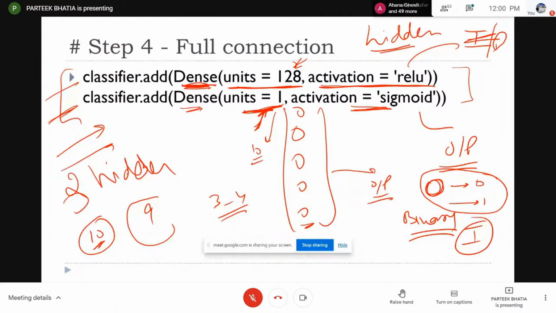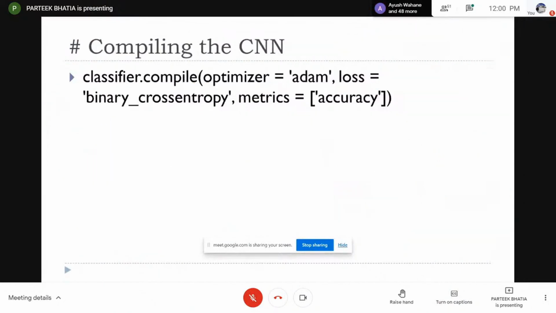So here I am adding 1 hidden layer with 128 neurons in that particular input layer, and here I am adding the output layer with only 1 output node because it is a binary classifier. So one will work; if you had to classify 10 digits, then 10 will come. Normally we apply ReLU on the hidden layer and sigmoid on the output layer, but you can play with this layer, and you can also play with the number of hidden layers. In order to add more layers, you just need to copy that code again and again. So it will add more hidden layers. So this I have built.